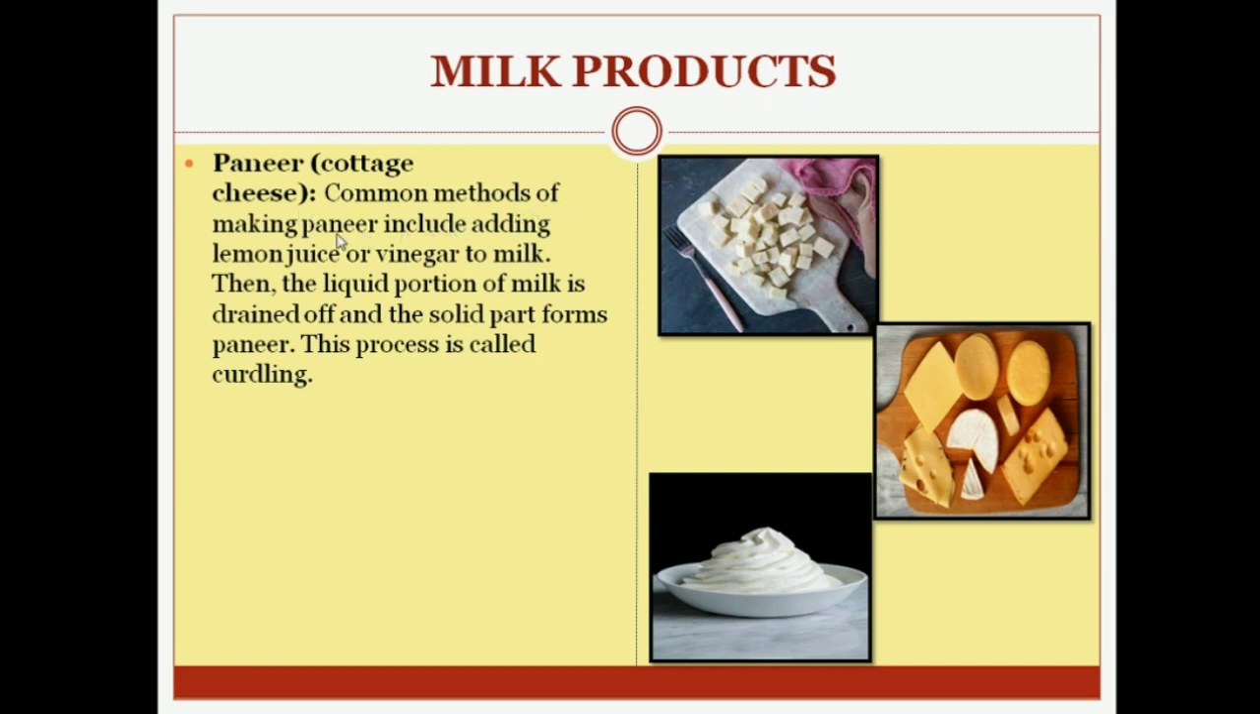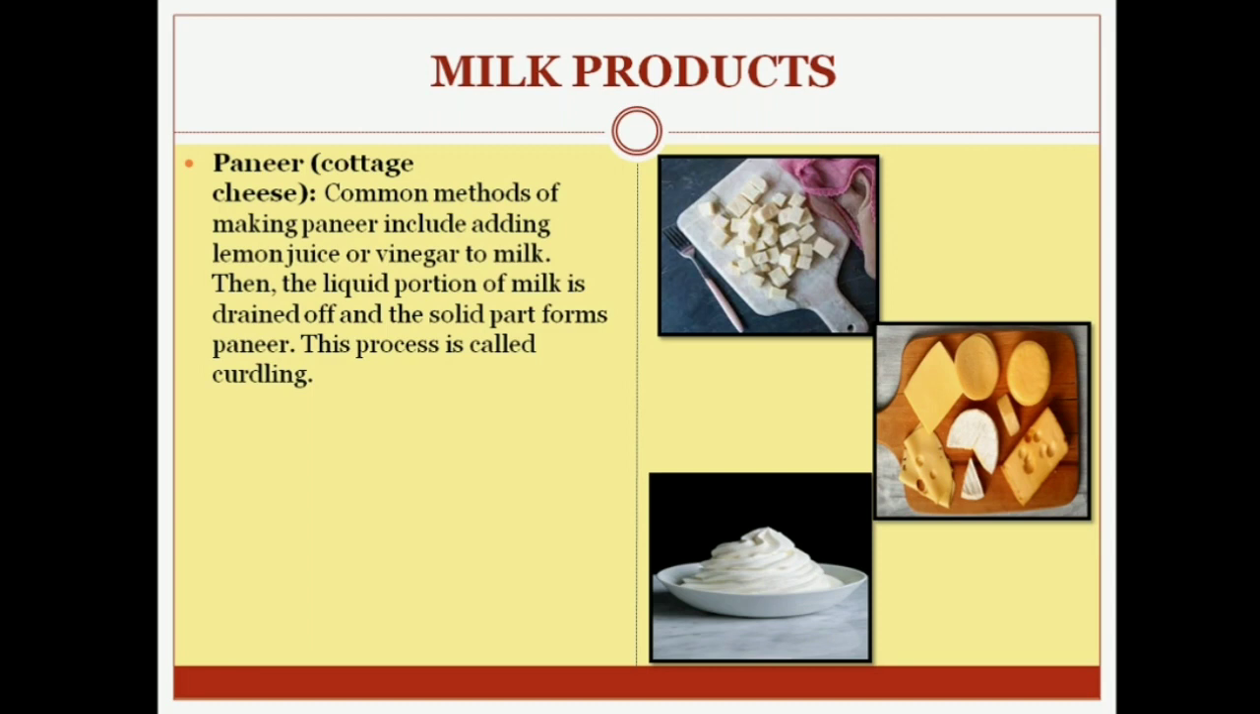Common methods of making paneer include adding lemon juice or vinegar to milk. Then the liquid portion of milk is drained off and the solid part forms the paneer. This process is called curdling. So how is paneer made? The common method of making paneer is that we add lemon juice or vinegar into the milk.